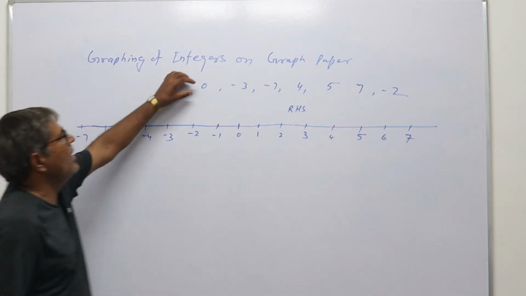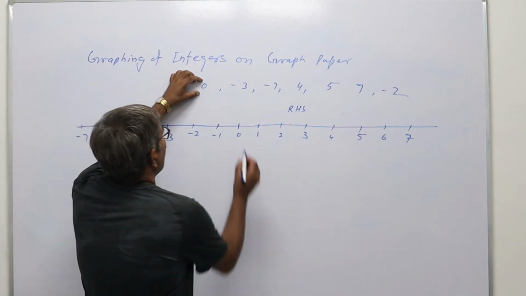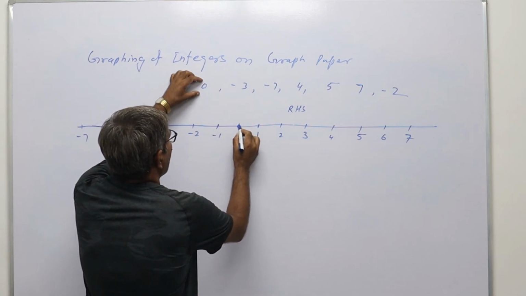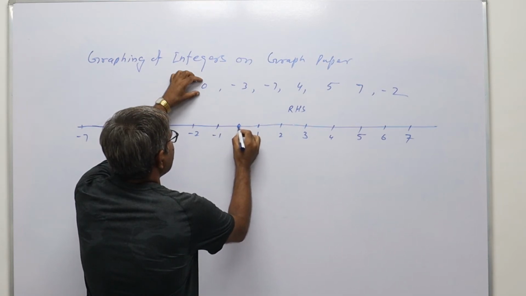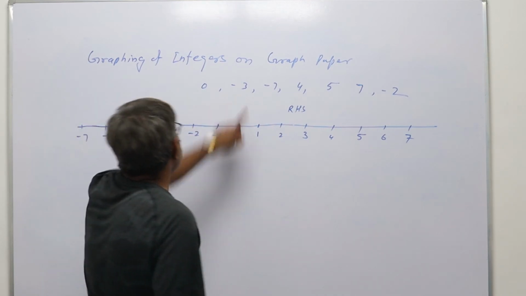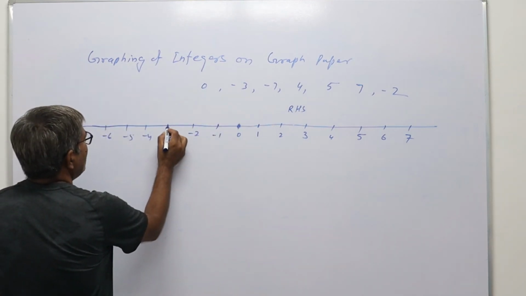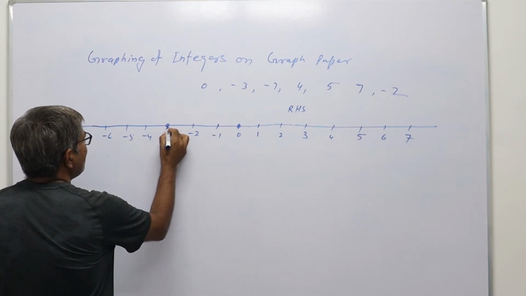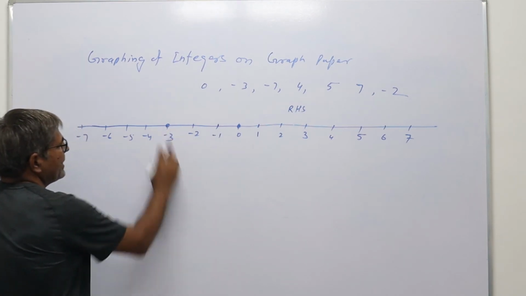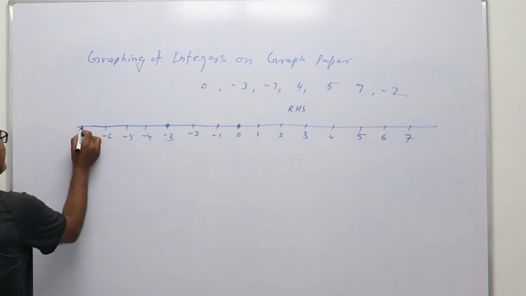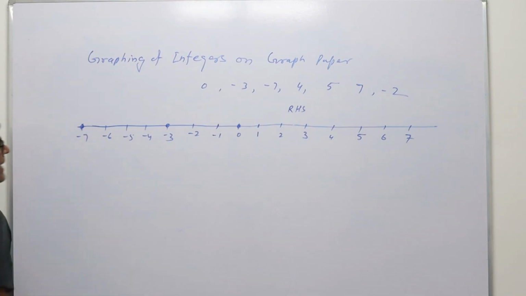First integer is 0. So we will dark this point 0 on the graph paper, and this point will show the integer 0. Next one is minus 3. So minus 3 is this point. On this minus 3 point we will dark this point and write minus 3. Then minus 7. This is your minus 7. So put a dark point here and write minus 7.